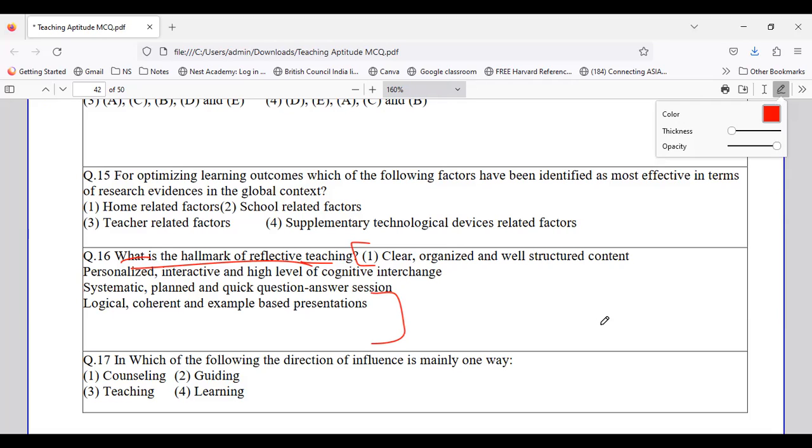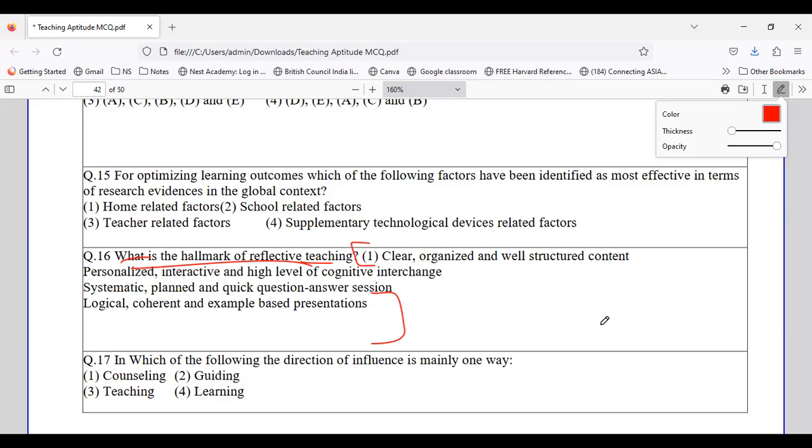So what stands as the hallmark of reflective teaching? When we talk about the hallmark of reflective teaching, it is your clear, organized and well-structured content, which stands as the hallmark of effective teaching and learning. Is it clear? So option number 1 stands to be the right option.